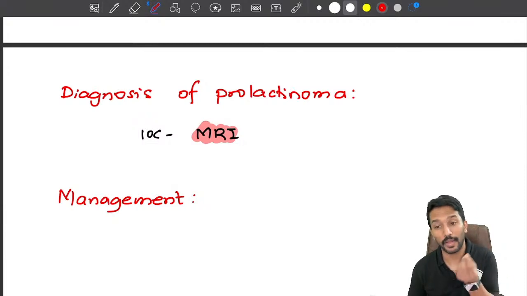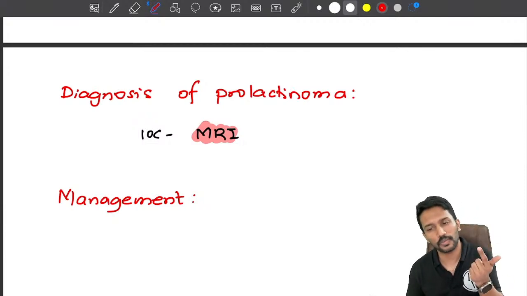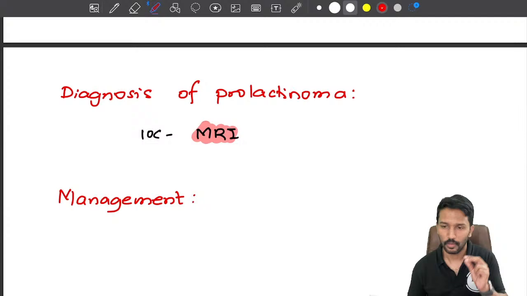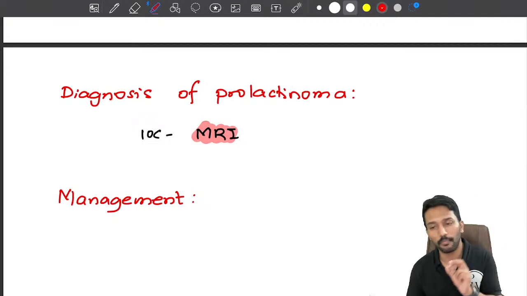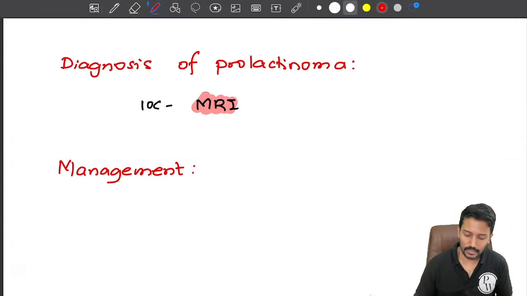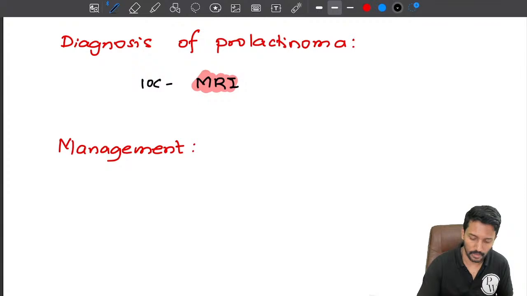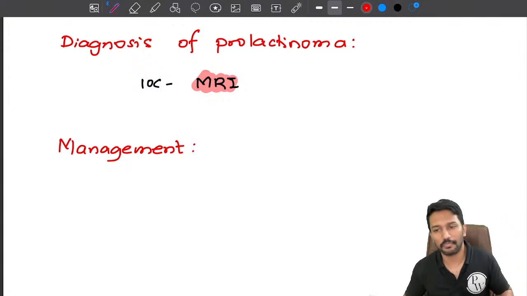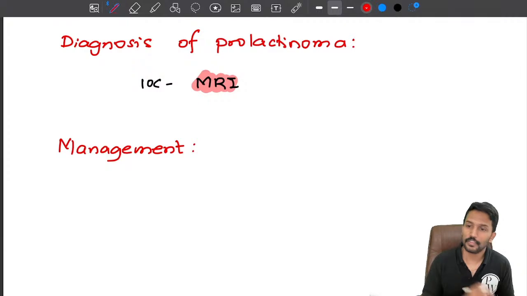Most of these tumors are microadenomas. Growth hormone secreting tumors are commonly macro. Prolactin secreting tumors are generally micro, right? So in that case, it is less than 1 centimeter and only an MRI can recognize it. Okay. Now, once I have recognized on the MRI that there is a prolactinoma, how do I treat it? Do I have a different treatment for micro, macro and giant adenomas? The answer is no.